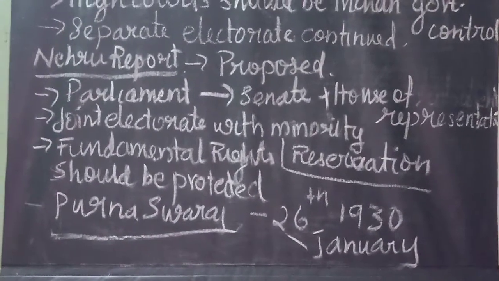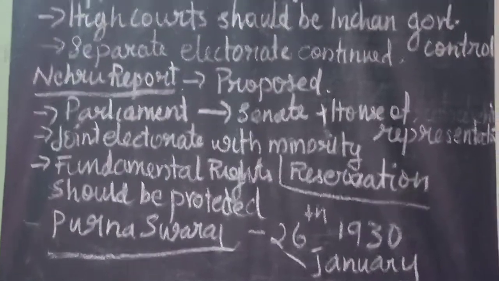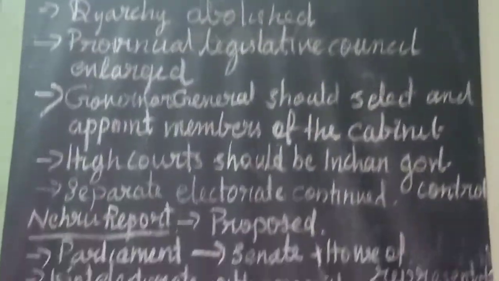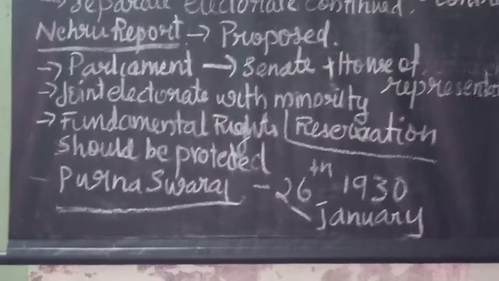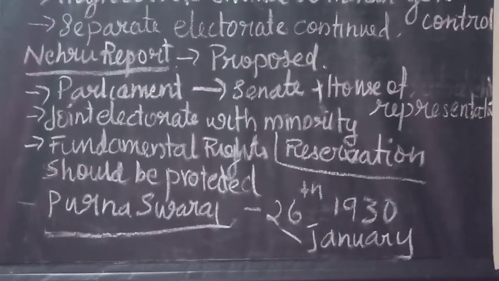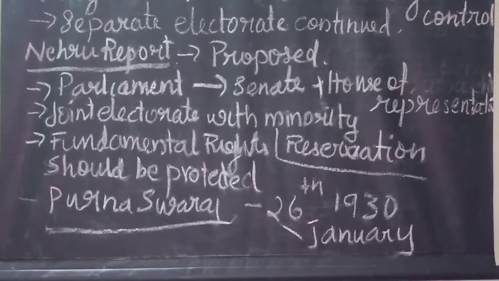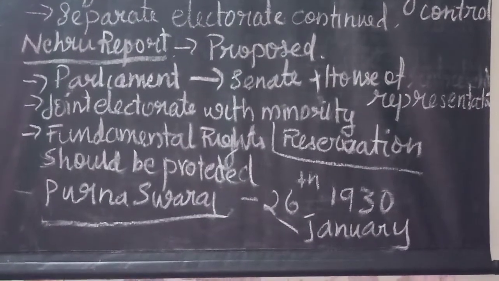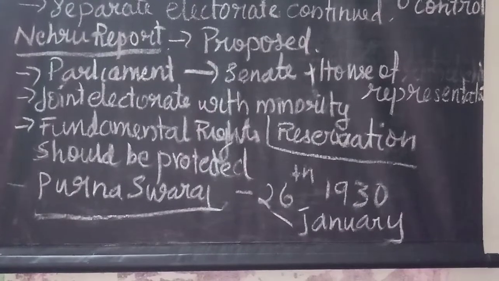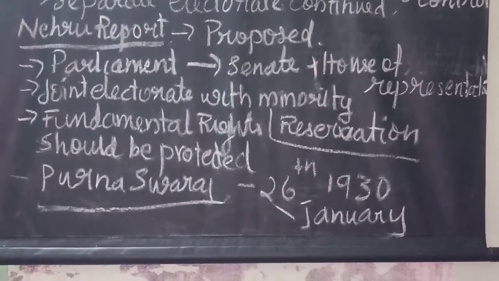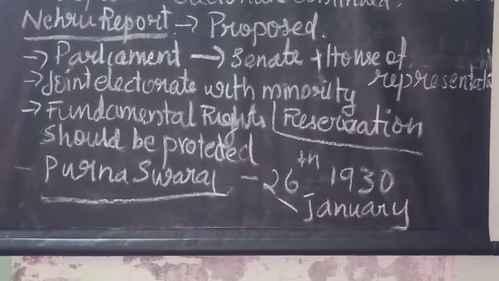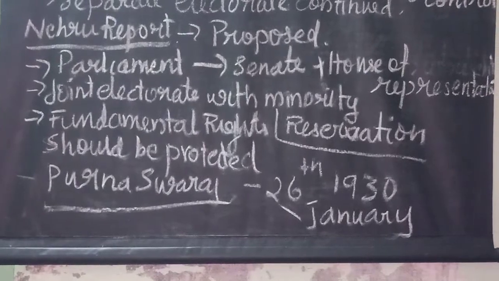Thirdly, a joint electorate with reservation of seats for minorities, and next, creation of new provinces on a linguistic base, and the last one, fundamental rights should be protected. Every citizen should get fundamental rights. These are the main things they proposed in the Nehru report.